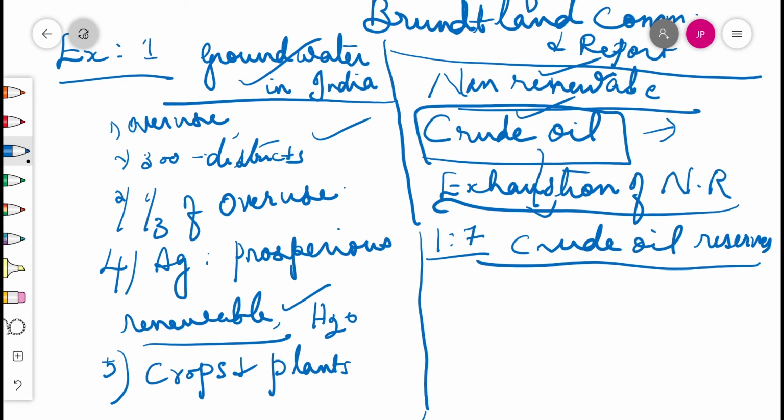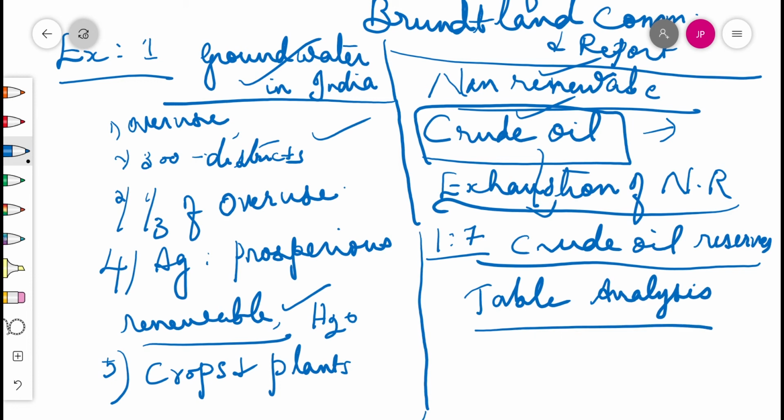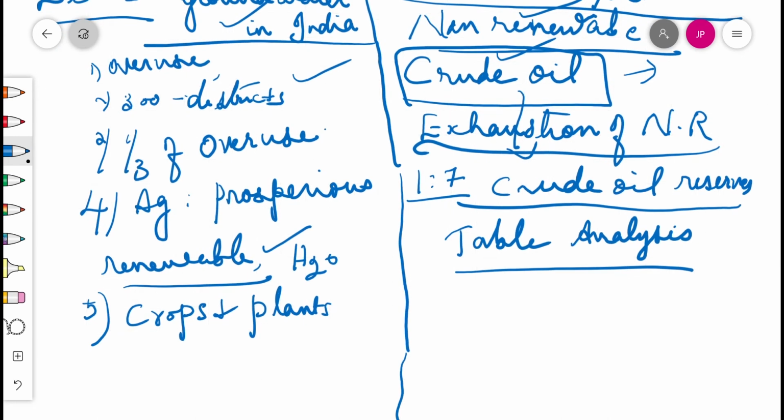We know that now alternative ways of running a vehicle have been discovered by people. It's good for the society and for the future also. Table analysis. You may ask a question, is it needed? Yes, only very few things in economics, very simple also. So we have to understand and analyze it region wise, by billion tons of reserve, and this gives the consequences. If it is exhausted, what are the consequences? Keep in mind and find out the alternative sources, and we should be a part and parcel of that.